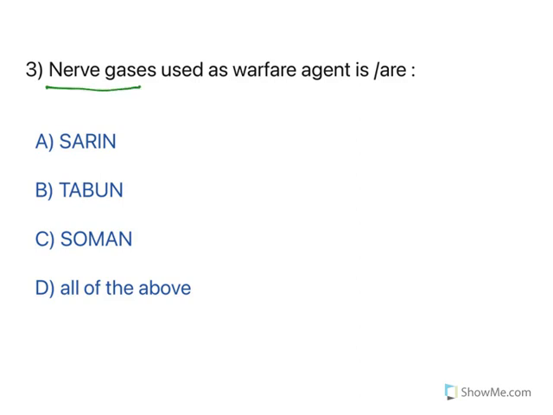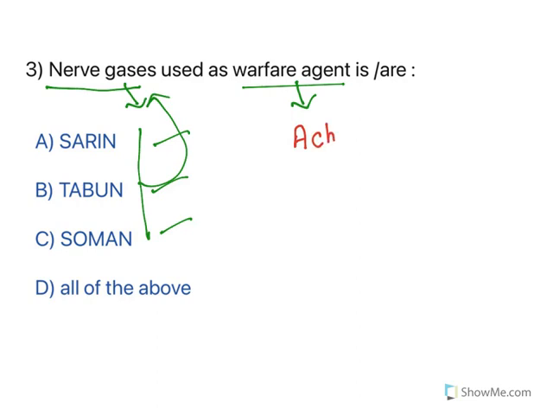Nerve gases used as warfare agents are, again, warfare agents with physiological effects, a biochemical thing of how it is acting. Sarin, tabun, soman, all of them are used as nerve gases. Now, why are they called nerve gases? All of them belong to a class known as acetylcholinesterase inhibitors. Now, how do they inhibit? They are irreversible acetylcholinesterase inhibitors. They are also known as organophosphates.